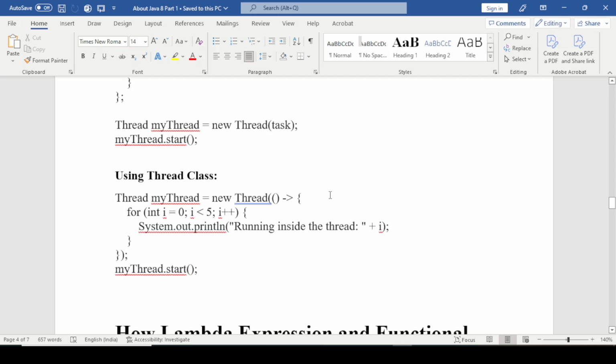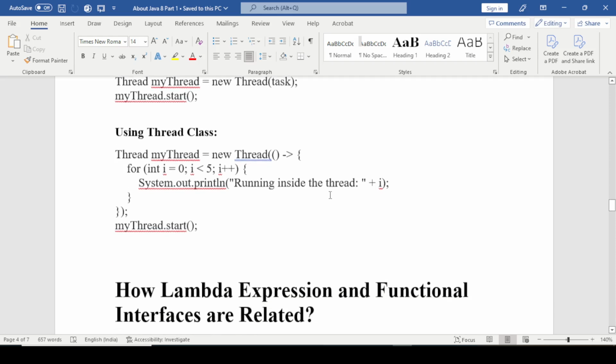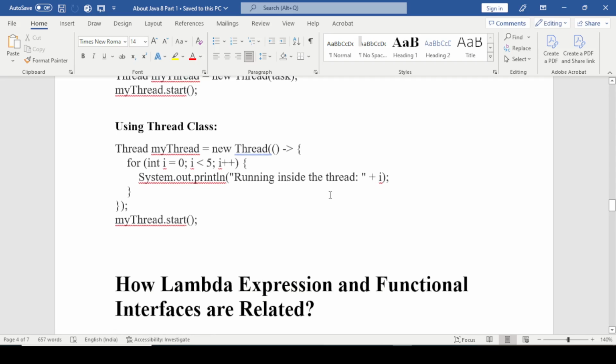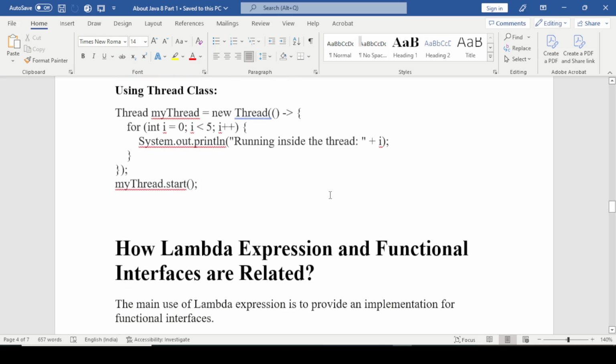Here myThread is the object, and in the constructor we apply the for loop, initializing from 0 to 5 and running in the thread, and after it we start the thread with myThread.start.